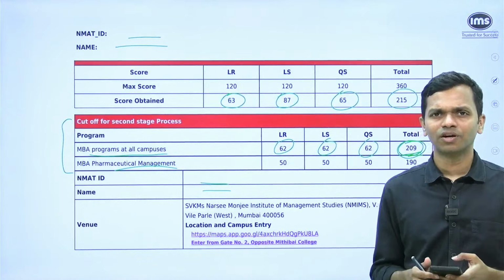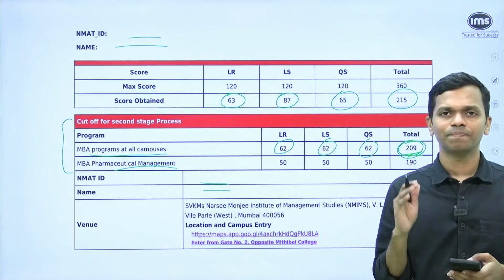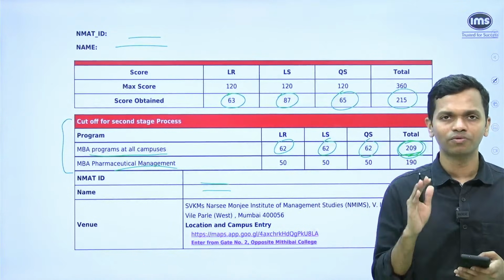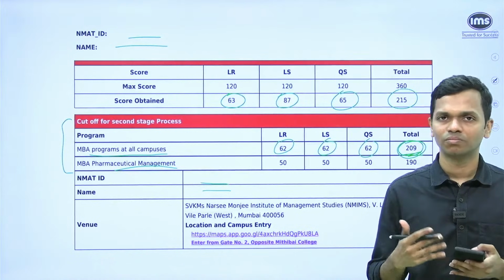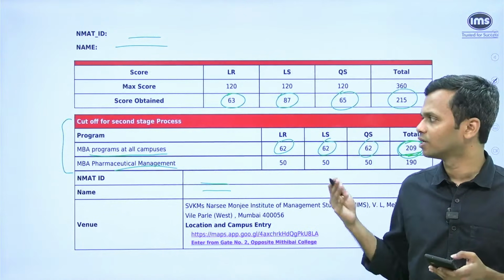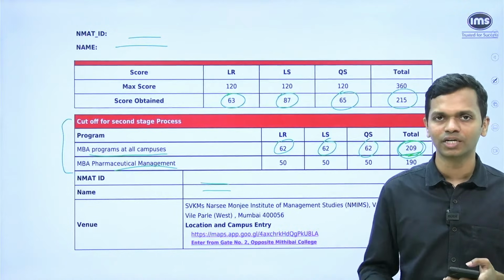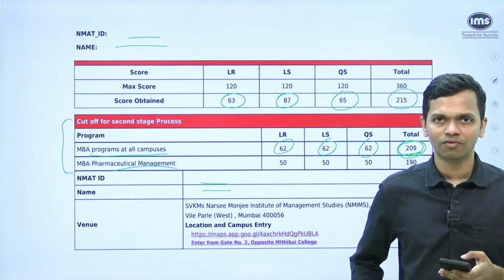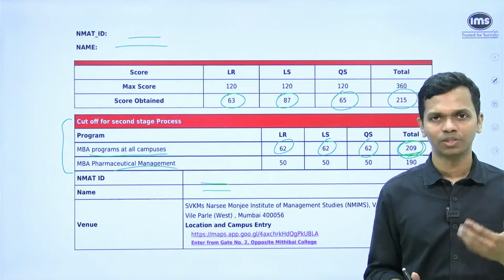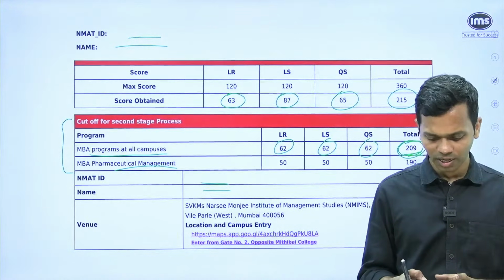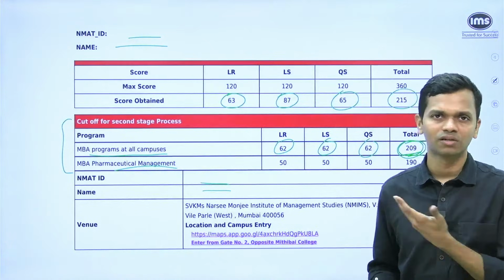We have more or less covered everything. Once again, call letters may not be visible to you in your dashboard at this point of time. Please wait for some time. Soon they should be out. It was visible for a brief period. We downloaded it, and that is how we are able to cover this particular aspect. But we'll wait. Once we have the final call letters, we'll send another communication if at all there are any changes. If there are no changes, then this is what it is.